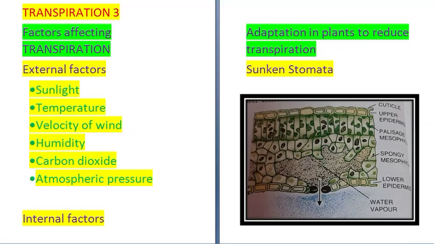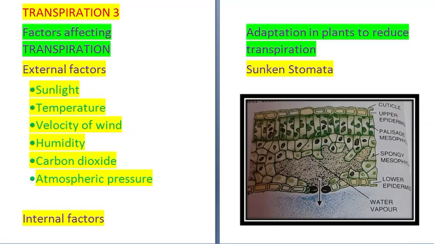Next factor is humidity. Transpiration is reduced if the air outside is humid, because humid means that already in the air there is water vapor. So water vapor will not diffuse out from inside the plant towards outside. Carbon dioxide is the next factor.